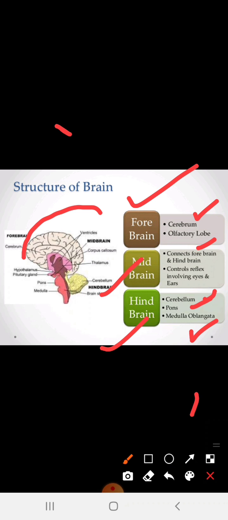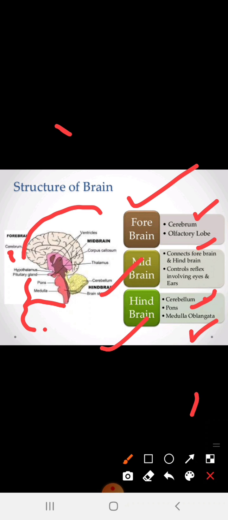It consists of the cerebellum, pons and the medulla oblongata. Here the yellow color and the slightly pinkish color, not fully pink, show the pons and the medulla oblongata. So the hindbrain consists of the cerebellum, pons and the medulla oblongata. These key points you have to remember.